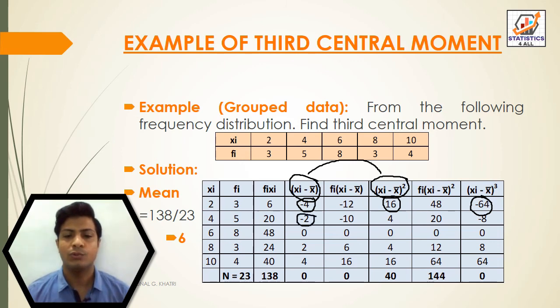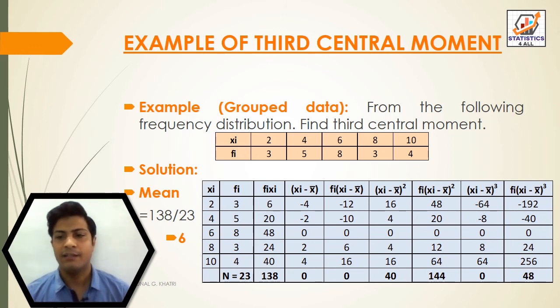Minus 2 into 4, that is equal to minus 8. 0 into 0, that is equal to 0. So here 2 into 4, that is equal to 8, and 4 into 16, that is equal to 64.